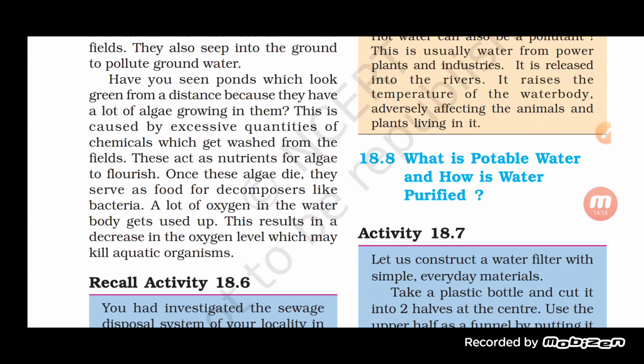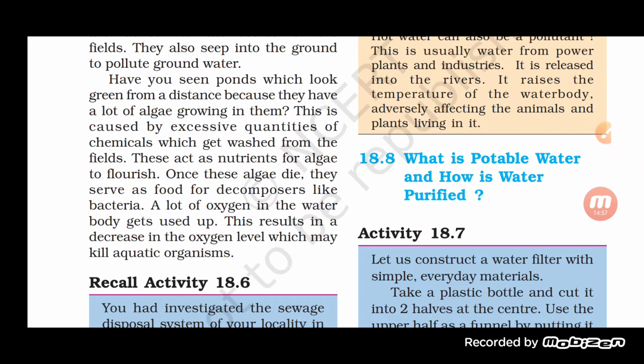Once the algae which is present over that of the pond die, they serve as a food for decomposers like bacteria. So these algae, what happened? See, the chemicals which get washed from the fields, when reaches to the water bodies, they act as a nutrient, and the algae start consuming it, and once these algae die, they serve as a food even for the decomposers like bacteria.